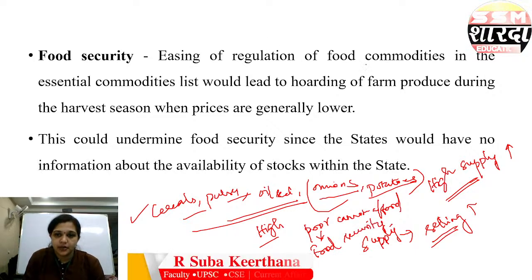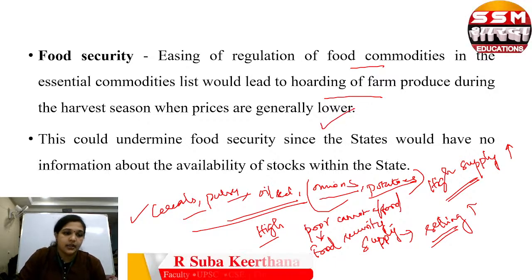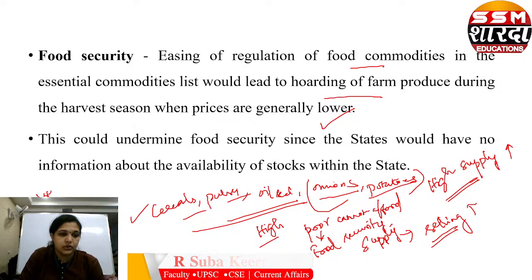So easing of regulation of food commodities from the essential list will lead to hoarding of farm produce during the harvest season, when prices are generally lower. For example, take some pulse, moong dal. Moong dal is 10 rupees per kg.